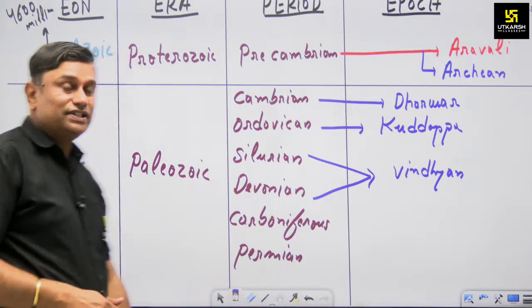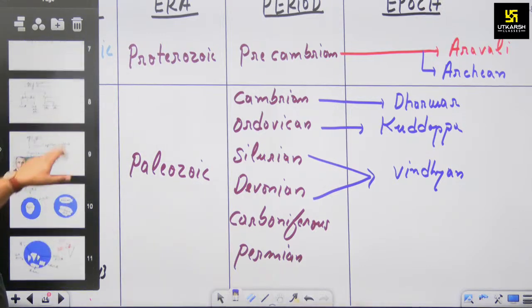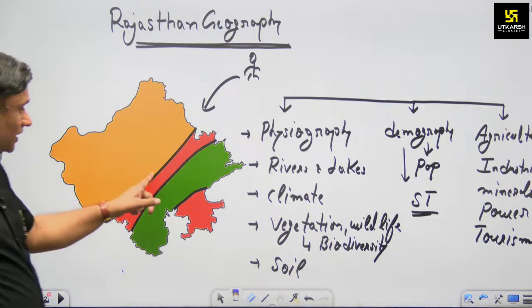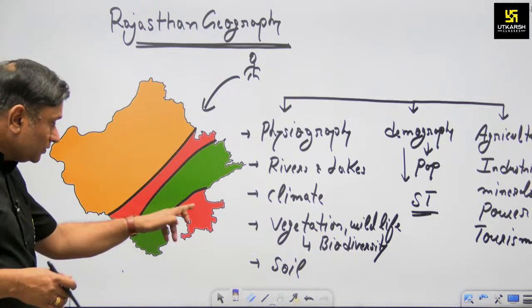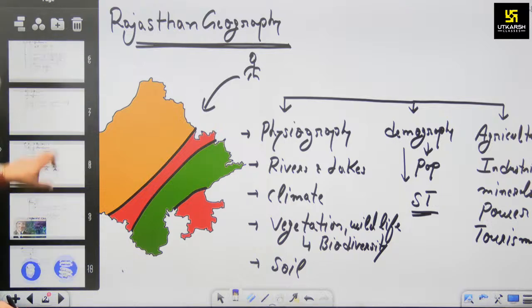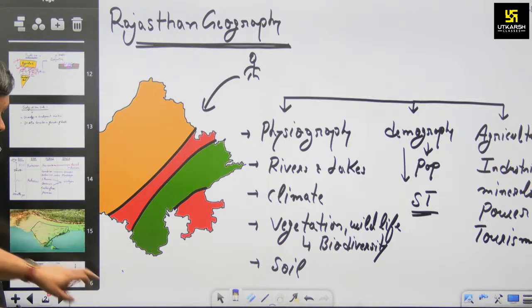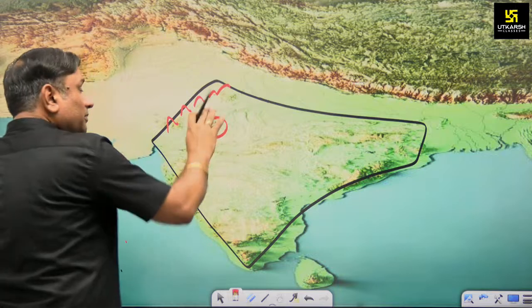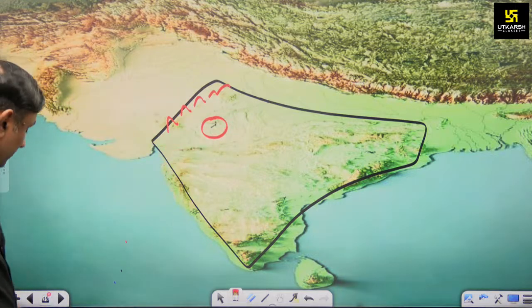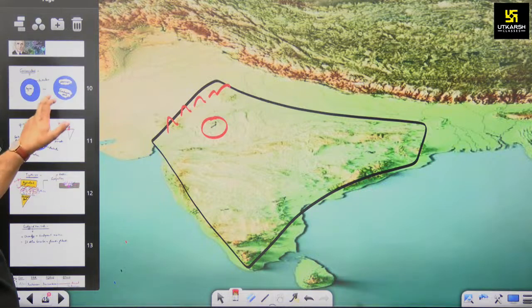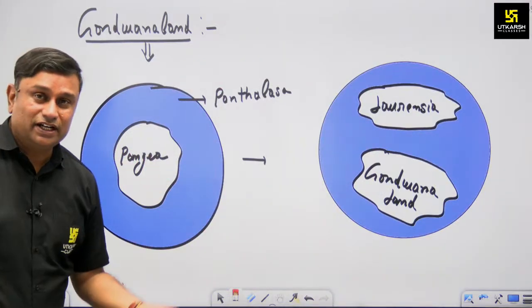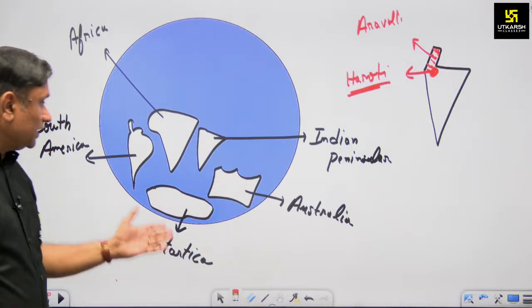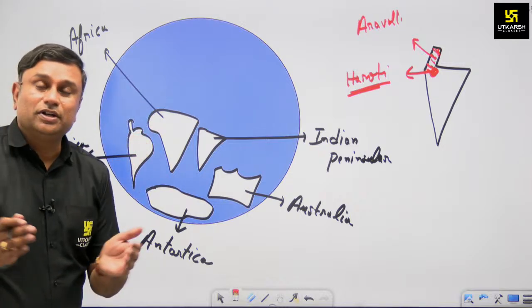So what does geology say? When we are discussing the various physical features in Rajasthan, like Aravalli and Hadoti, Aravalli and Hadoti are part of the Indian Peninsula. In a literal way we say that Aravalli and Hadoti are part of the Indian Peninsula, but in a broader sense we are part of Gondwana land. So what is Gondwana land? The southern part of Pangaea. Along with the Indian Peninsula there are Australia, Antarctica, Africa and South America. They all belong to Gondwana land.